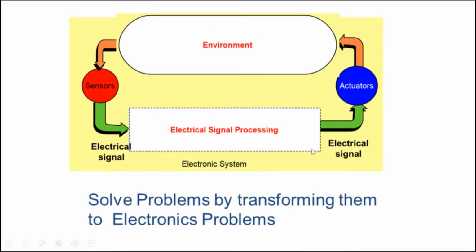So this was the theme of the last lecture. We said that we should view electronics as a means, as a tool for solving problems. And the reason being is that electronics enables us to achieve a very fine control over electrical form of energy. So the issue was that whenever you have a problem, you should look for an opportunity to transform that problem such that it can be solved by electronics here.